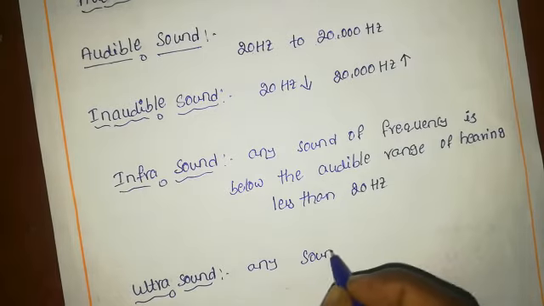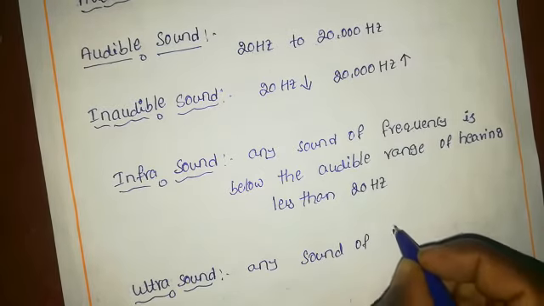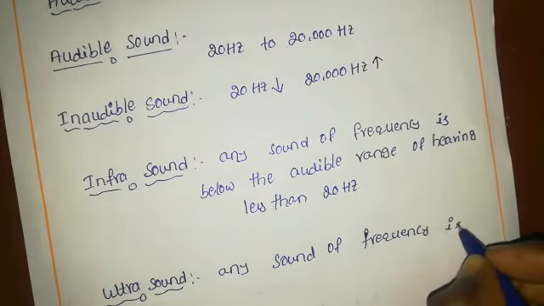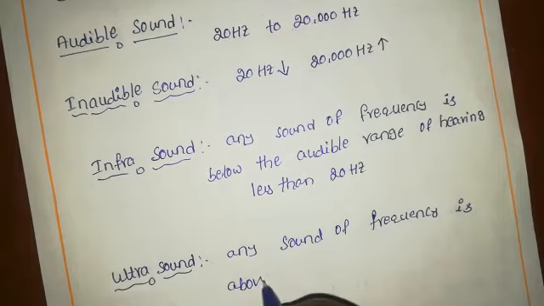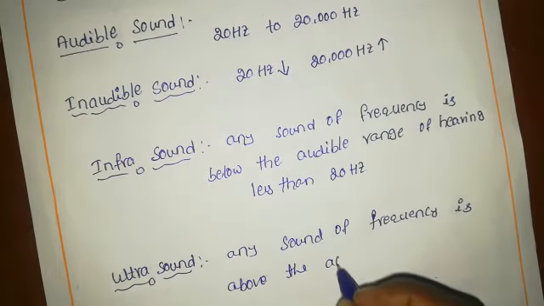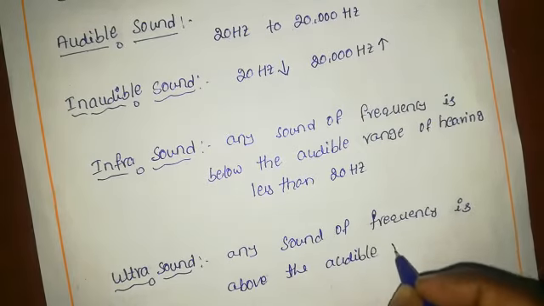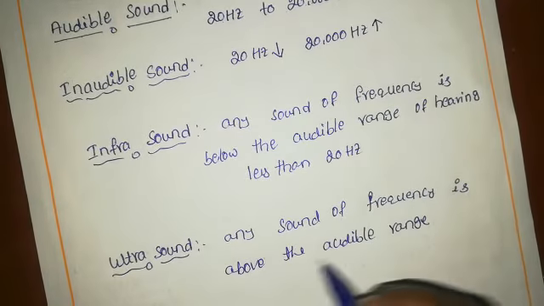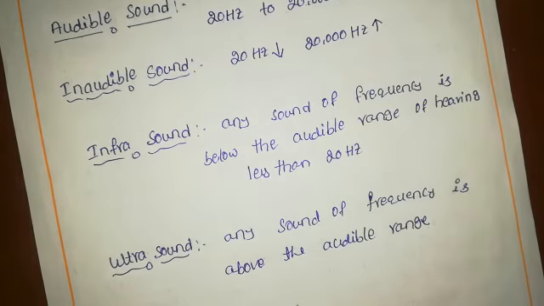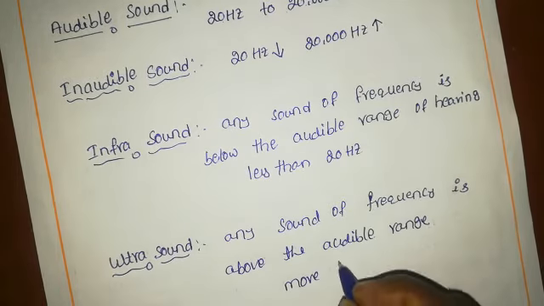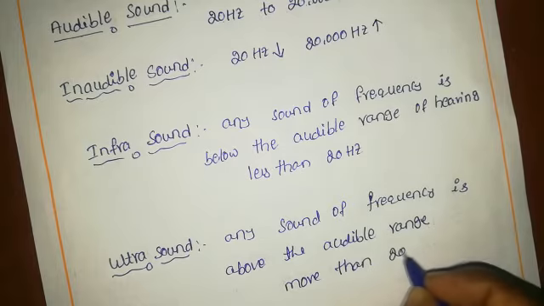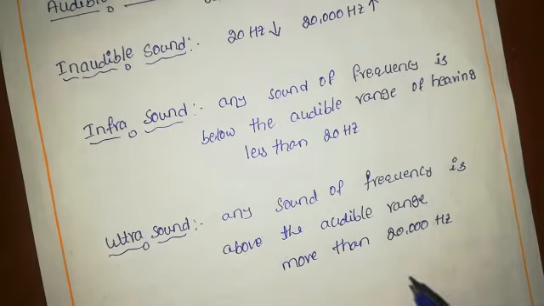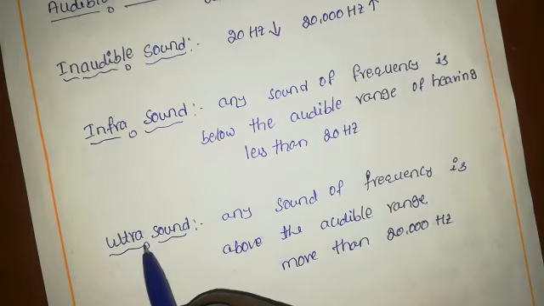Any sound with a frequency above the audible range of hearing, that is, more than 20,000 hertz, is called ultrasound.